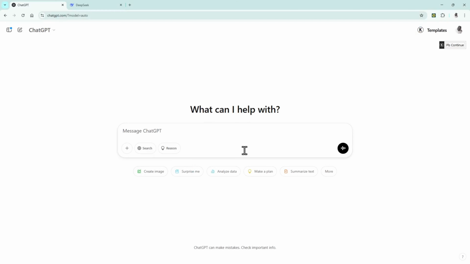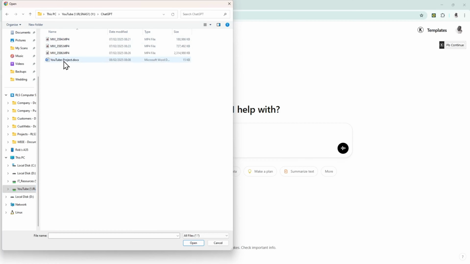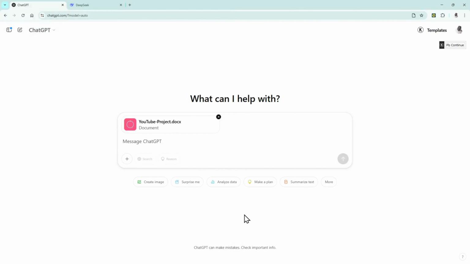I want to see if ChatGPT can sort this out for me and put it in a format that makes sense, in a timeline. And I'm going to also ask it to do some extra things. So I've got this as a document, and I'm going to click this plus sign. Again, remember, I haven't put anything personally identifiable in this document. It's just a timeline of dates and what actions are going to happen. So I'm going to click this plus sign, and it's uploading that into ChatGPT.